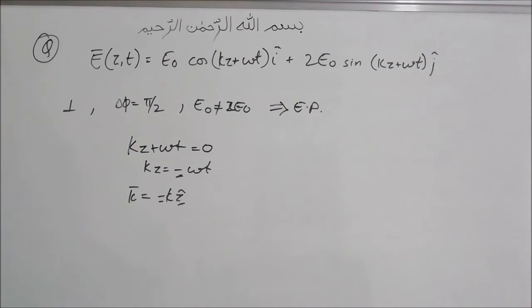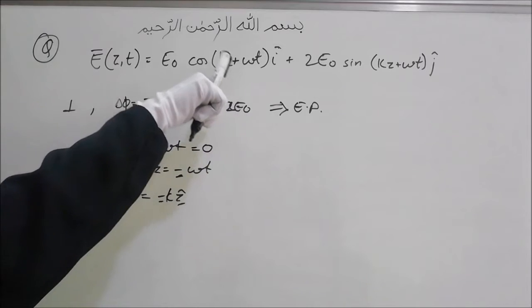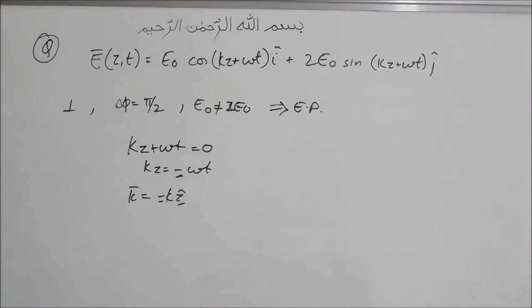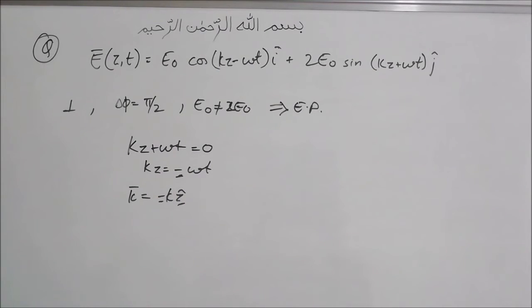So one trick you can use is that if both of these values are positive, if it is plus kz and plus omega t, then it is propagating in the negative direction, and if one is plus and the other is minus, then it is propagating in the positive z direction. It will be like that. Okay, now let's come back to our theory part.